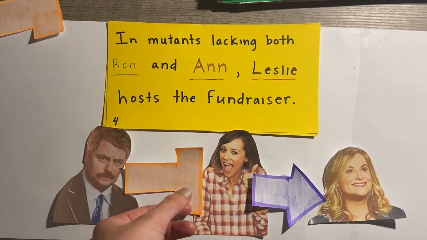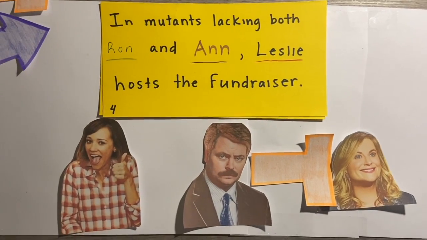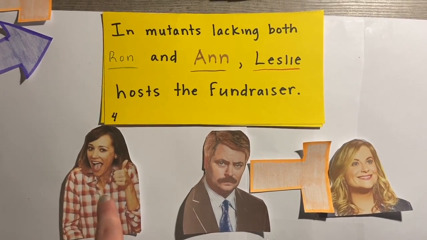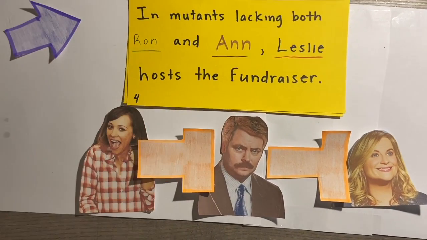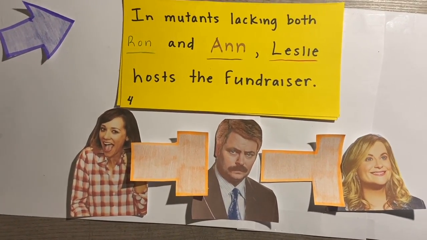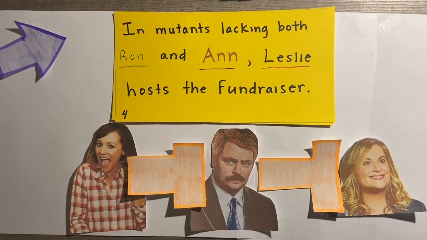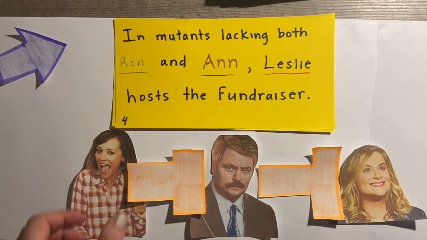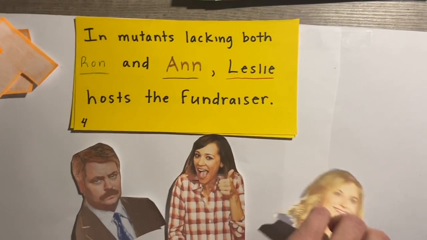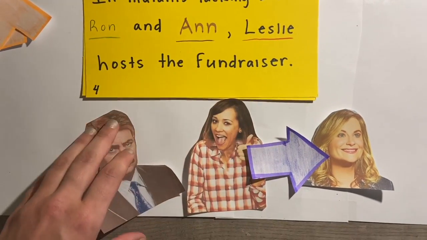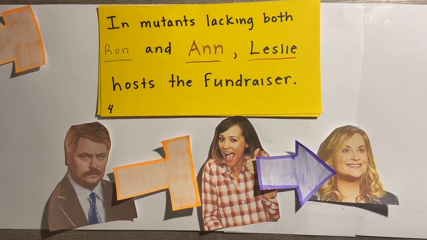And so for our second scenario, Ron inhibits Leslie. And so because Ann activates Leslie, she'll have to inhibit Ron. We can see that this pathway would be the appropriate one, because if Ron and Ann were not in the situation, Leslie would still be able to host her fundraiser. However, if Ann was here to activate Leslie and Ron inhibited Ann, Ann wouldn't be there to activate Leslie.